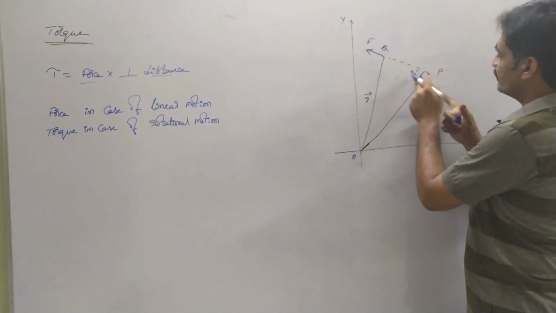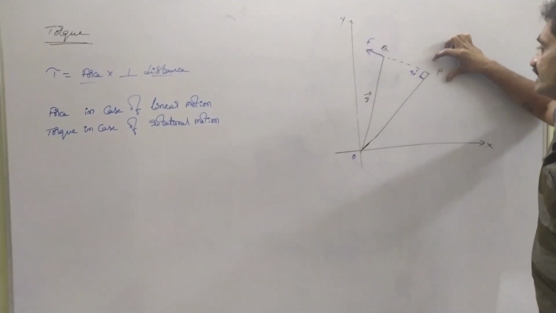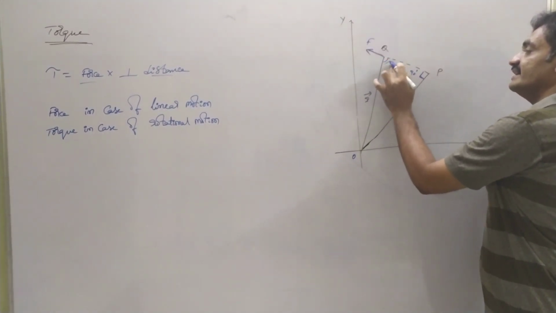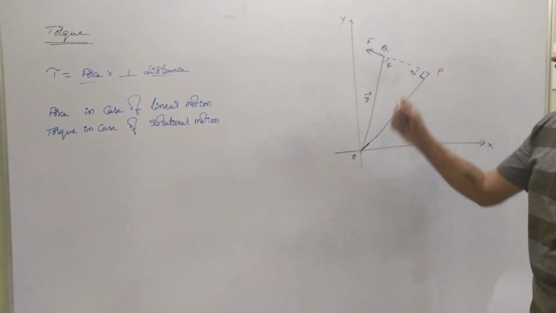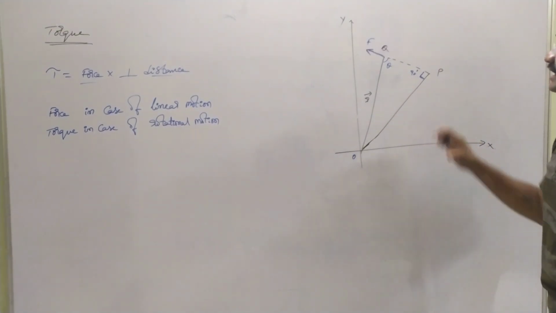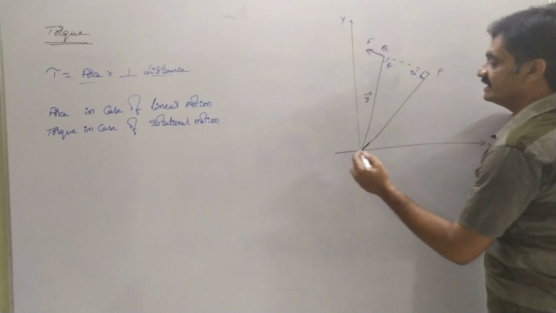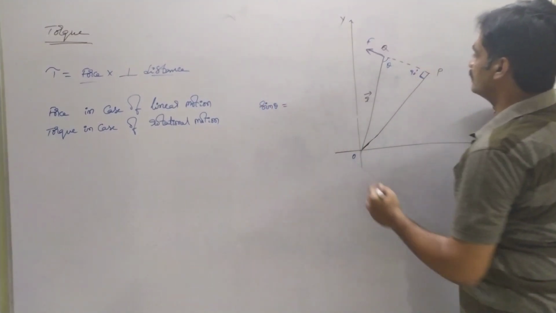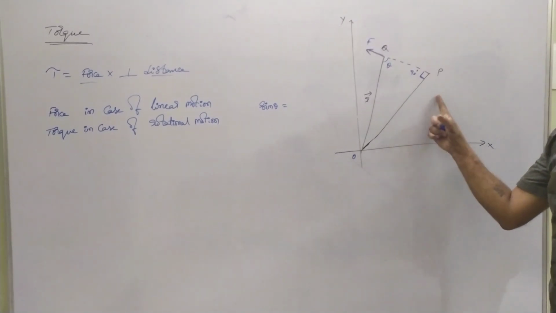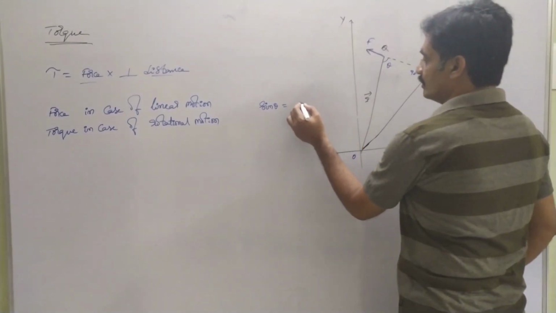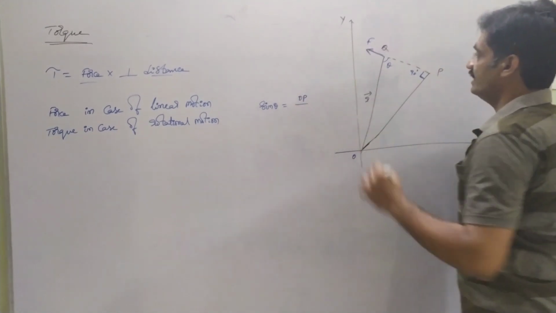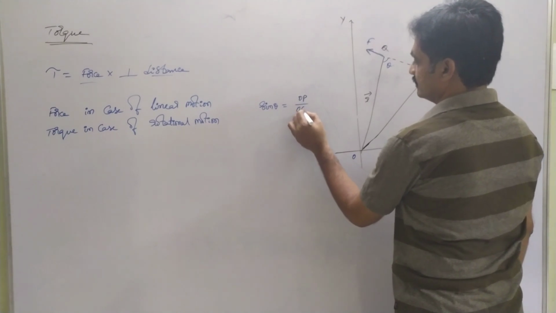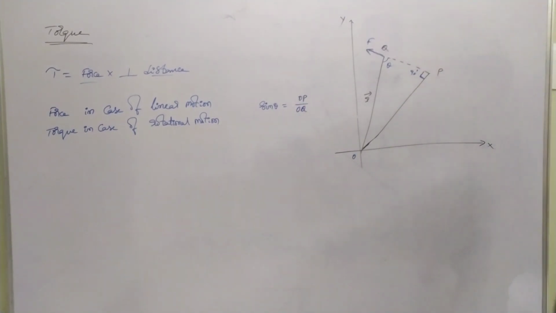So the angle at this position will be 90 degrees. Angle at P is 90 degrees, whereas angle at Q is represented as theta. From this, if you represent sin theta, it is equal to opposite side OP by hypotenuse OQ. That is, OP by OQ.